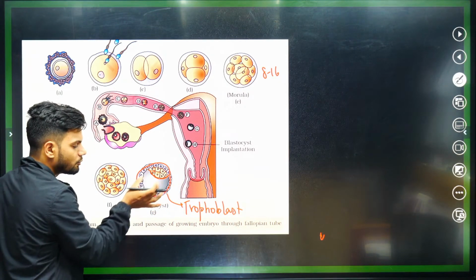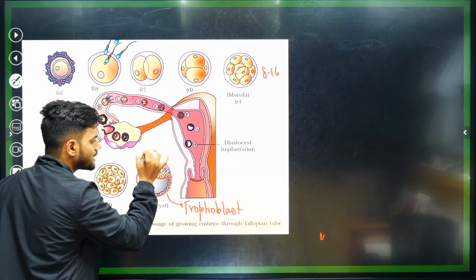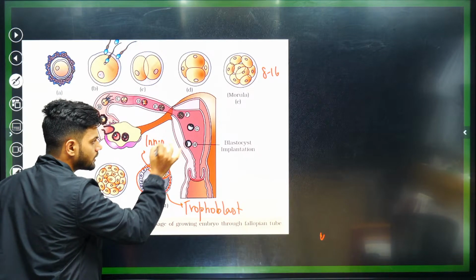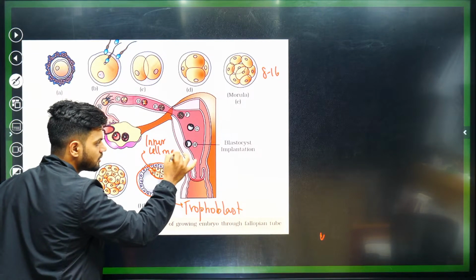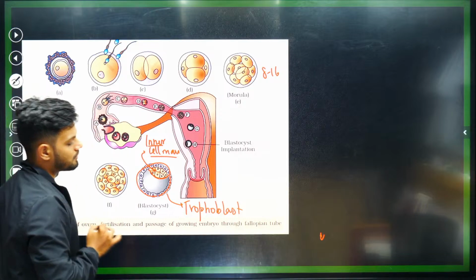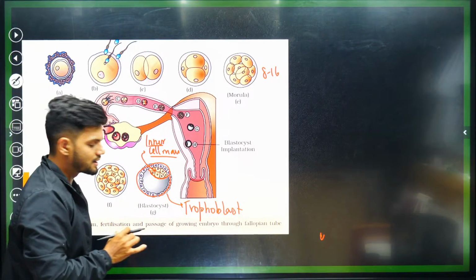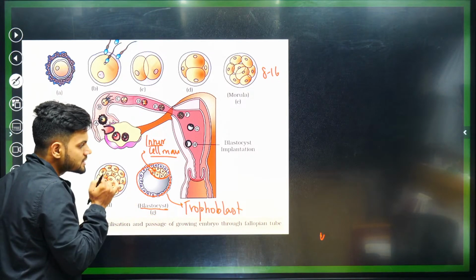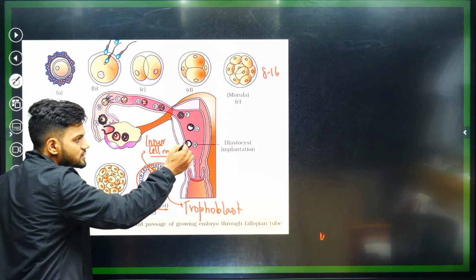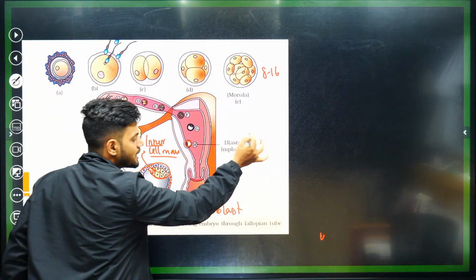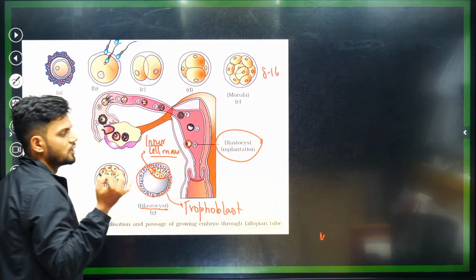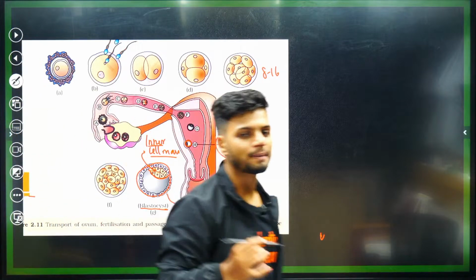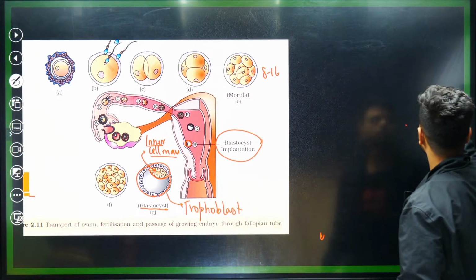In one corner. This is called the inner cell mass. Trophoblast, inner cell mass. This is the structure of a blastocyst, and the same blastocyst will undergo implantation always.